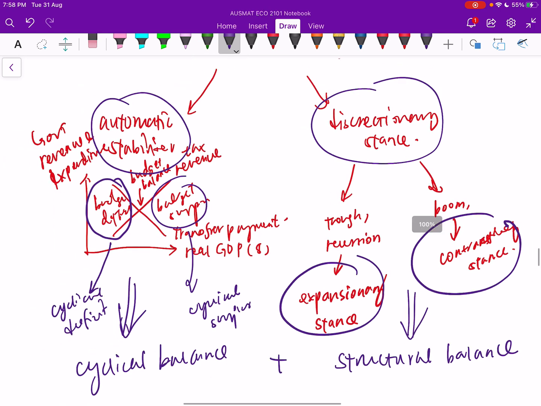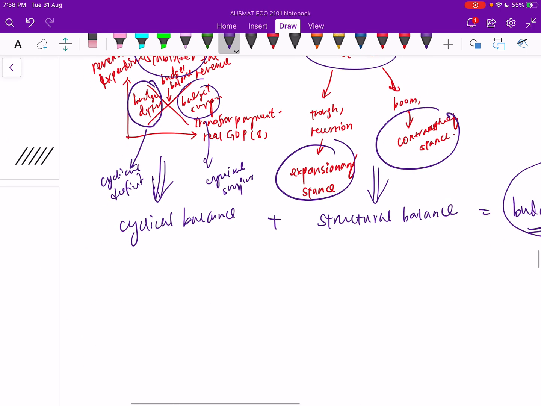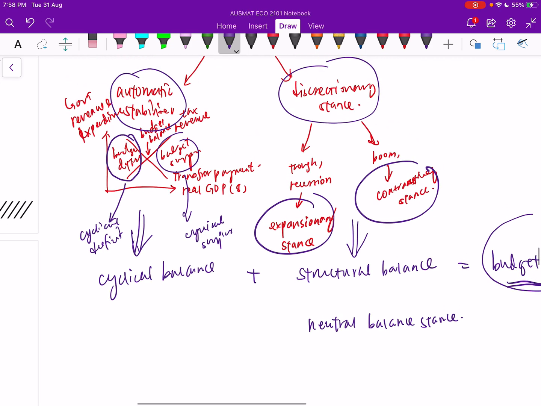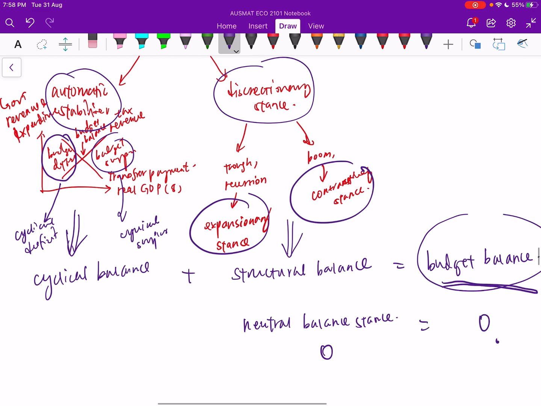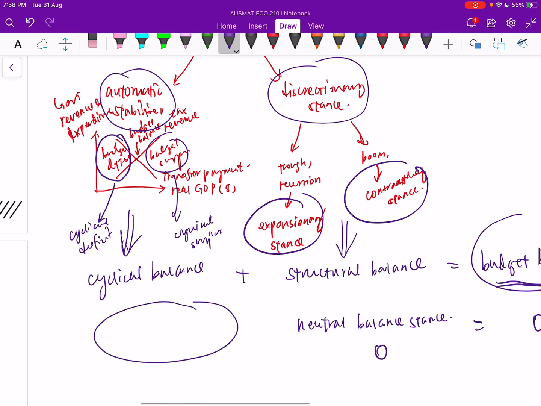Okay. Now, sometimes you actually have a neutral balance stance here. When I say neutral balance stance, it means that the government is not taking any discretionary action at all. They will not be doing anything expansionary or contractionary. When you have a neutral balance stance, your structural balance is zero. But that doesn't mean the overall balance will be zero, because we still have to depend on the cyclical balance. If the cyclical balance is negative, a deficit, then overall you have a deficit balance here.